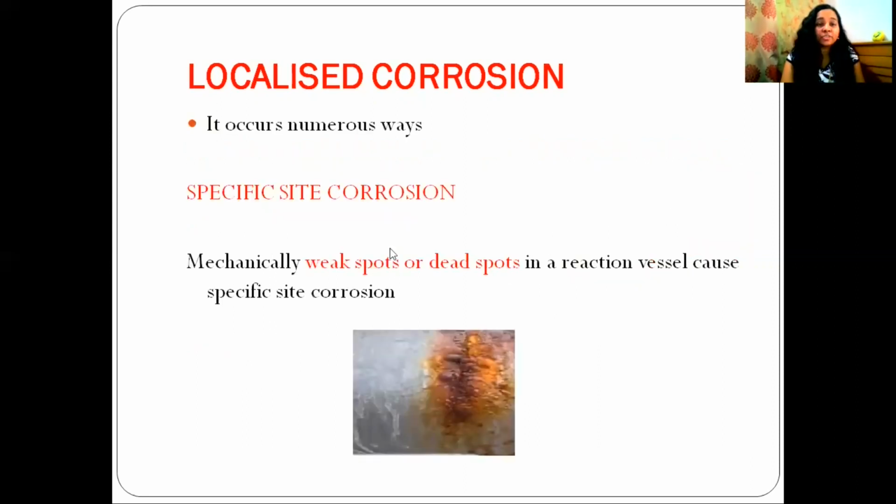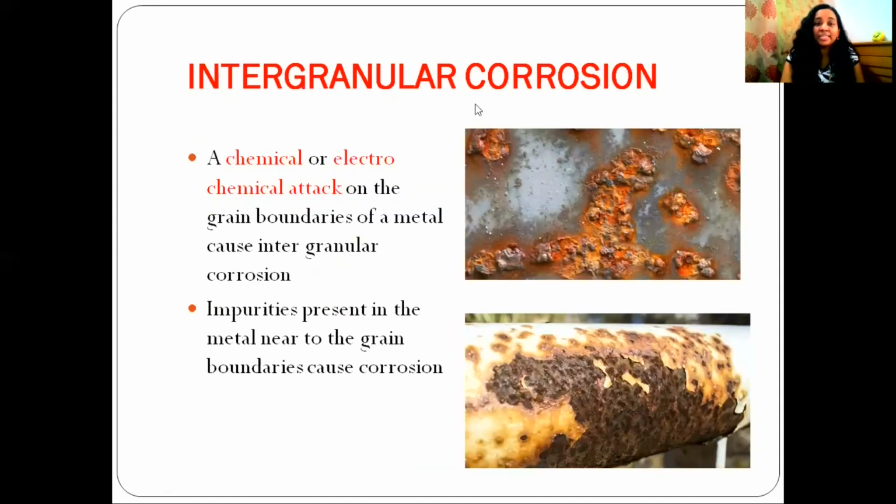Next is localized corrosion. Localized corrosion occurs in numerous ways. Specific site corrosion means the reaction vessel may contain weak spots or dead spots. These weak spots or dead spots lead to corrosion. That is known as specific site corrosion. Intergranular corrosion is an example of specific site corrosion.